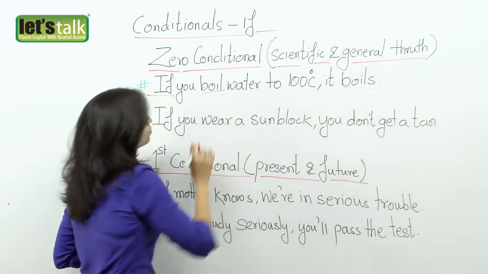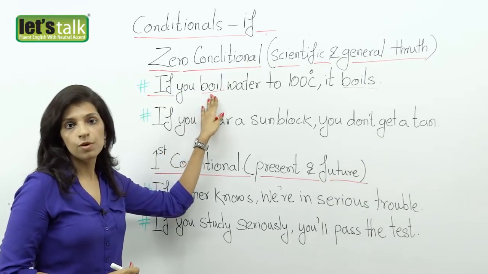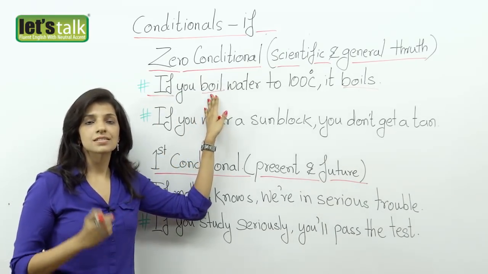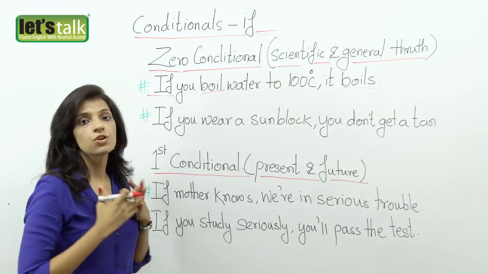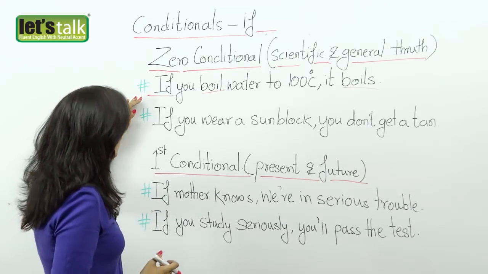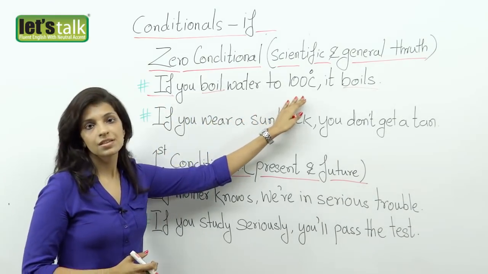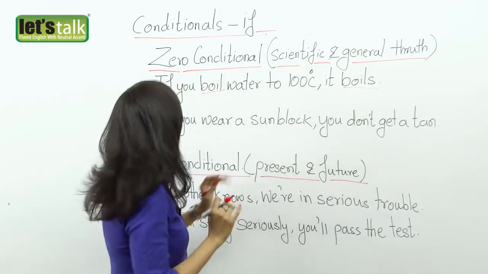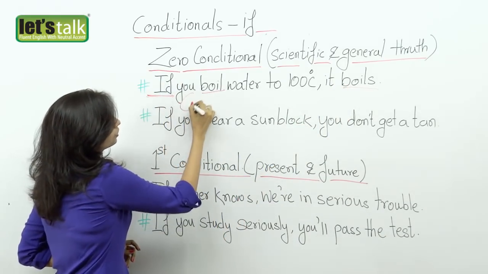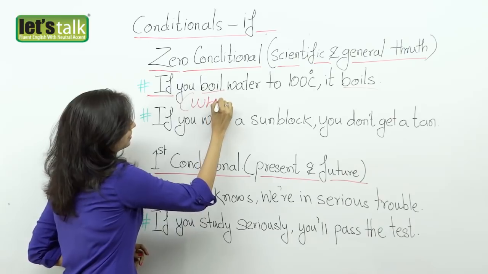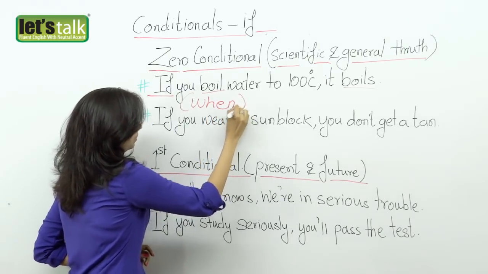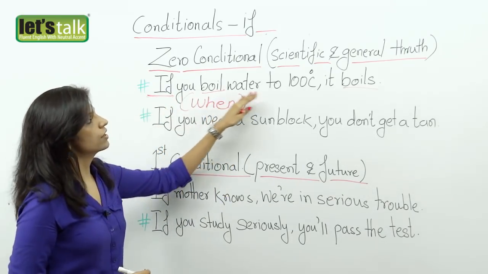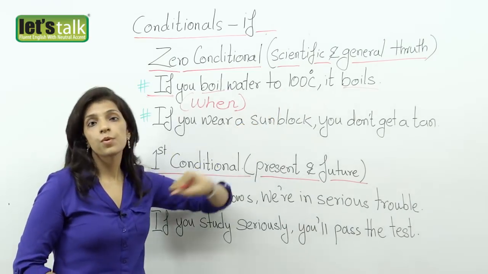Now, friends, if you notice, I have used a present form of the verb because it is a scientific fact. It does not change. So, whenever you boil water to 100 degrees, it boils. Now, instead of if, you can even use when. So, I can say when you boil water to 100 degrees Celsius, it boils.